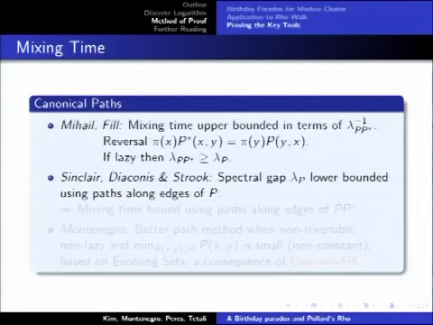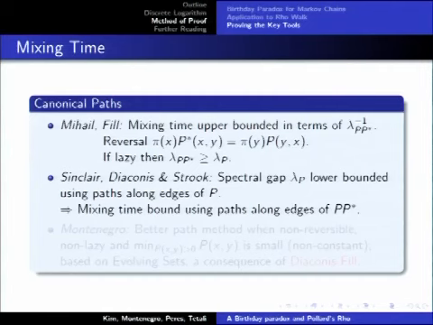Then several other authors have shown relations between the spectral gap and what are called canonical paths. And the idea here is that for every pair of states in our state space, we make a path connecting them using edges of the Markov chain. And as long as not too many of these paths pass through a single edge, then you can show that the spectral gap is fairly large. And by the previous theorem, it follows that the mixing time is fairly low.